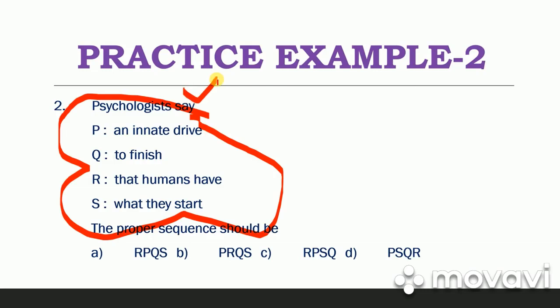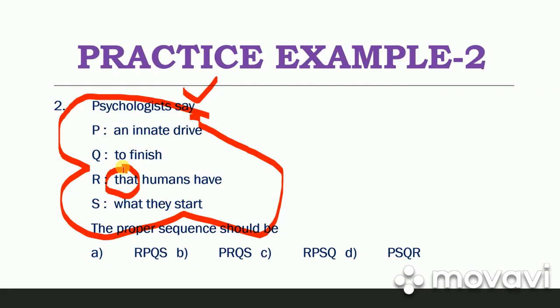What do they say? They say that. Whenever we use say or said, we use that. For example, our teacher said that, my friend said that. In the same way, after the verb say we generally use a conjunction. We generally learn this kind of sentence in narration, or direct and indirect speech. "Psychologists say" is a clause. After this clause comes a conjunction, and that is a conjunction.